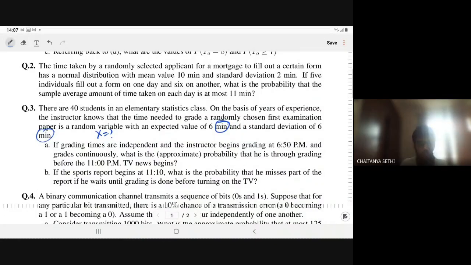Thereafter, in part B, if the sport reports begin at 11:10 p.m., what is the probability that he misses part of the report if he waits until grading is done before tuning in the TV? Now he is interested in listening to the sport news that starts at 11:10. So when he tunes in, he misses a little part of the sport news.